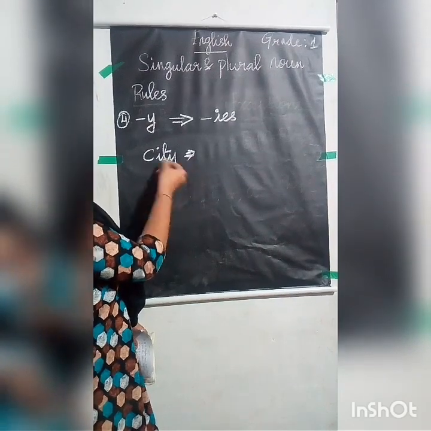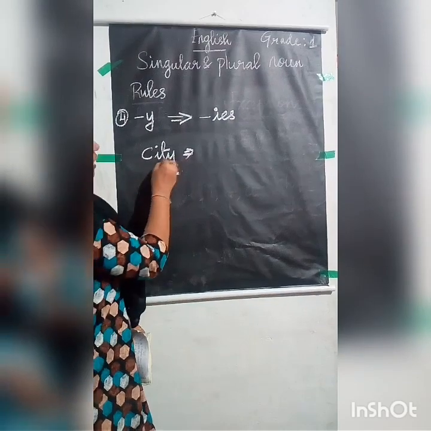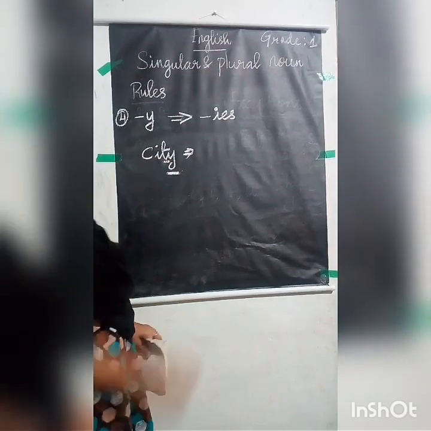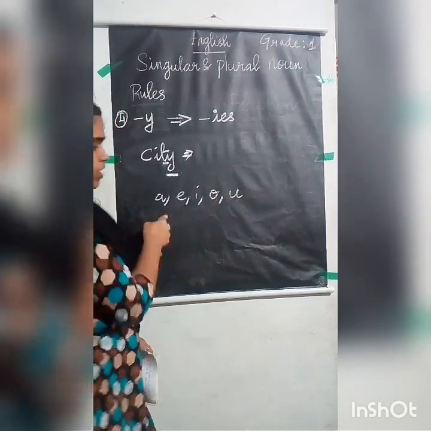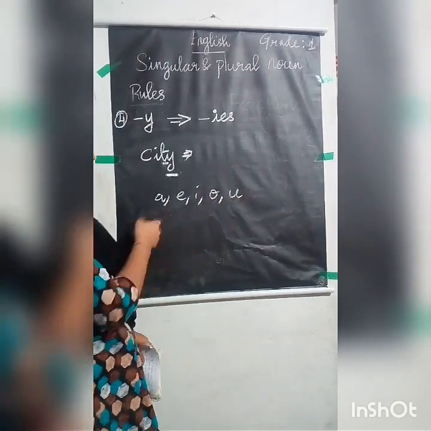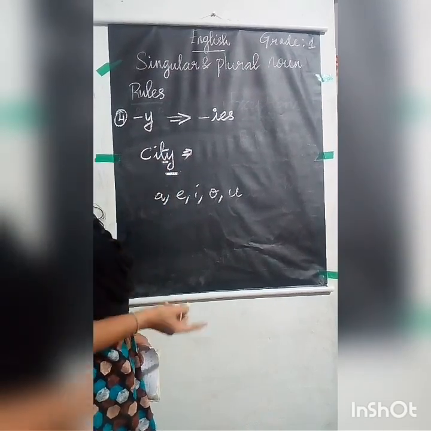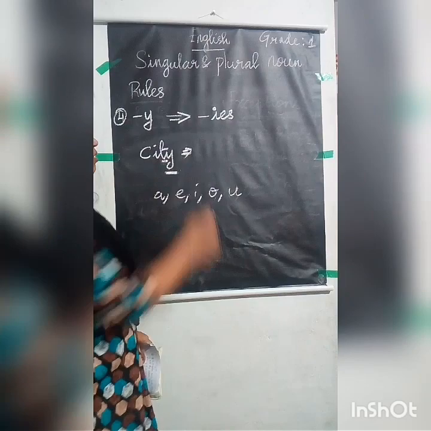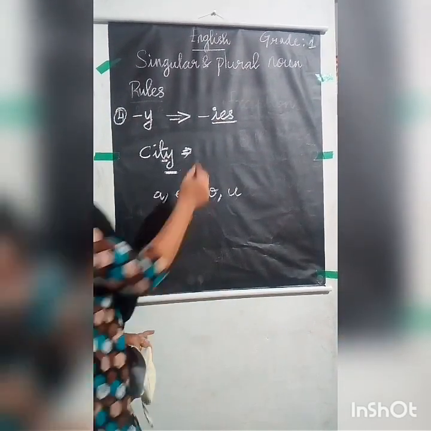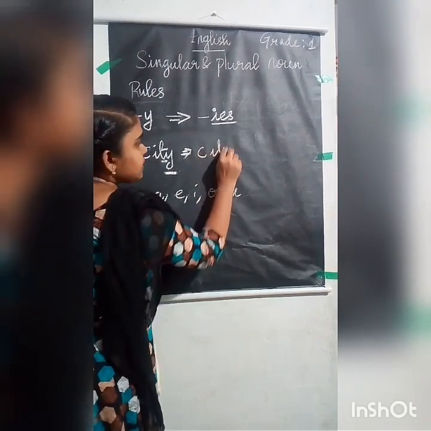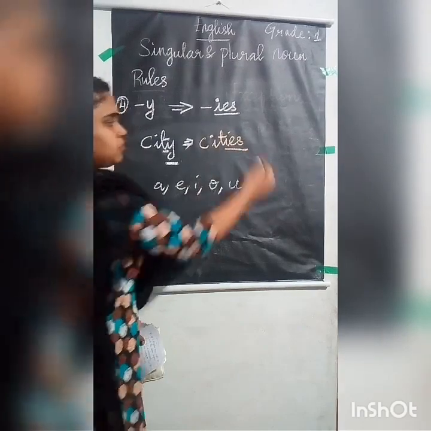Okay, and now you have to see the letter before the Y. So T here is not a vowel. I told you only A, E, I, O and U are vowels. So you check whether any letter from these is before Y. If it is not, that means it is confirmed as a consonant. So what you have to write is, you have to add IES at the end of the word. So CITIES, cities. So have you understood, children?